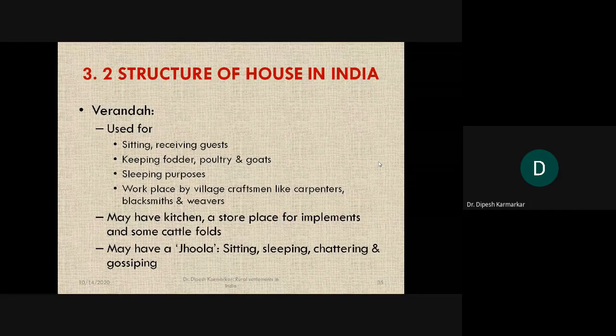In Marathi, we call it Kangi. Kangi is a place, it's a unique way. I won't take your time on that, but Kangi is a place where the food grains are stored for the entire month, for the entire year. So a veranda can also have certain side rooms meant for such purposes.